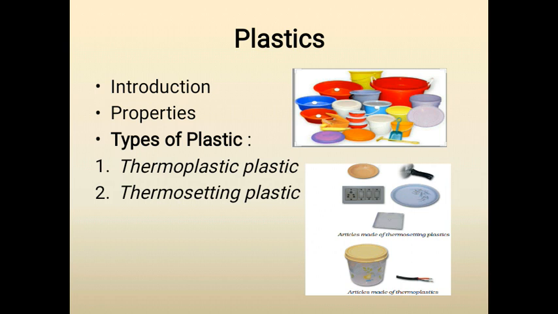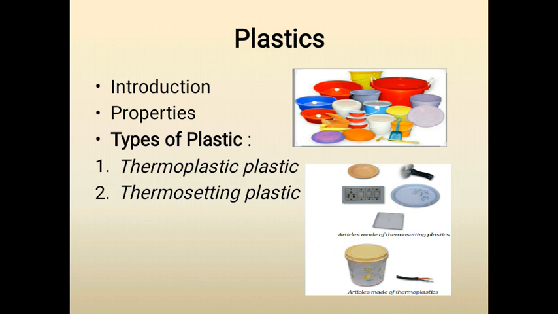So all plastics do not have the same type of arrangement of units. That is, in some it is linear, in others it is cross-linked. So they are available in all possible shapes and sizes. So how is it possible? See, plastic has the property that it is easily moldable, that is, it can be shaped into any form.